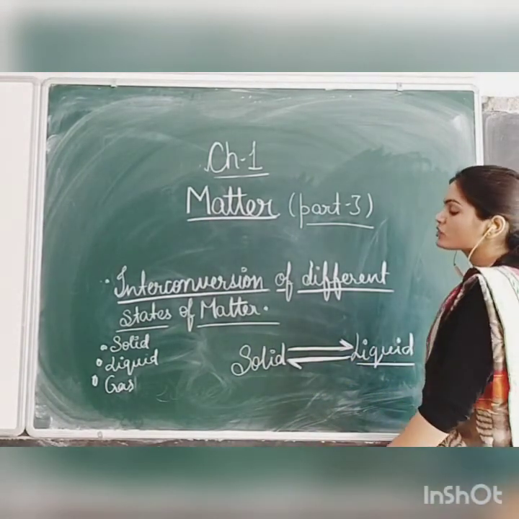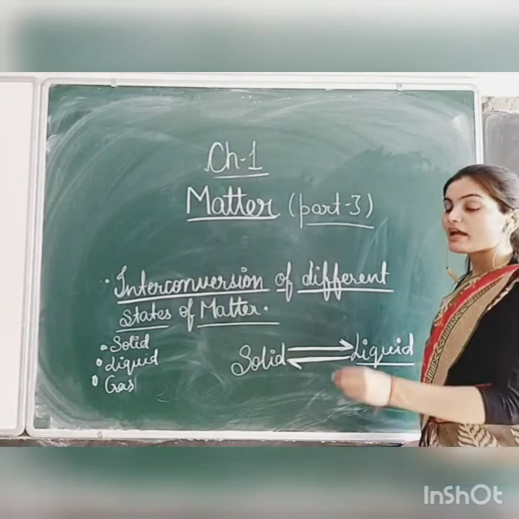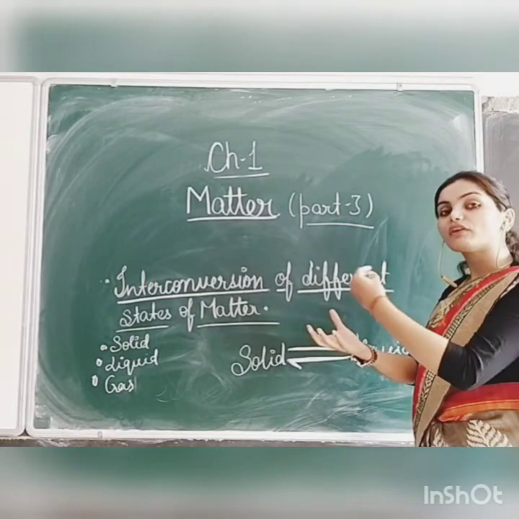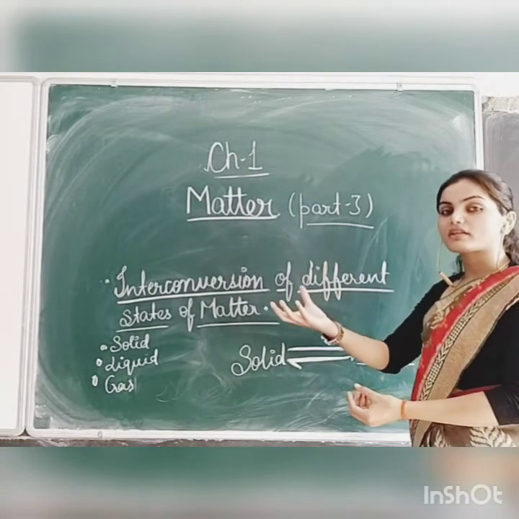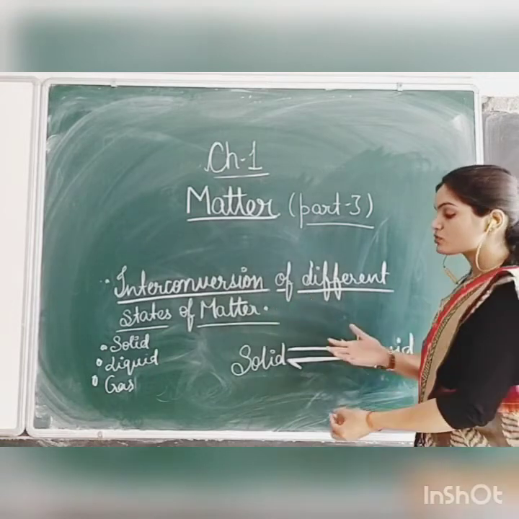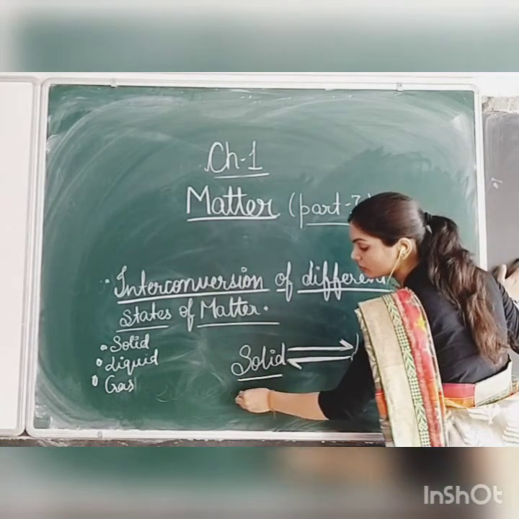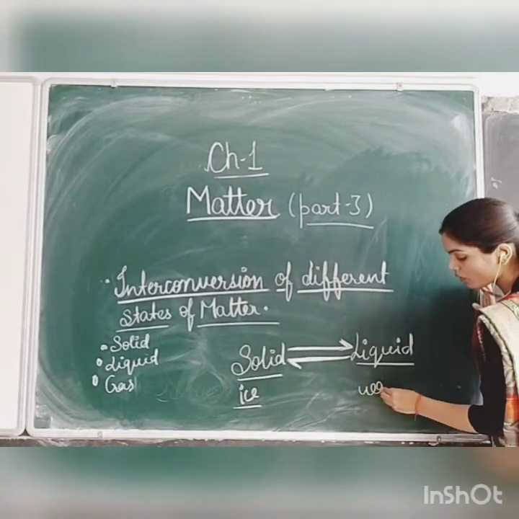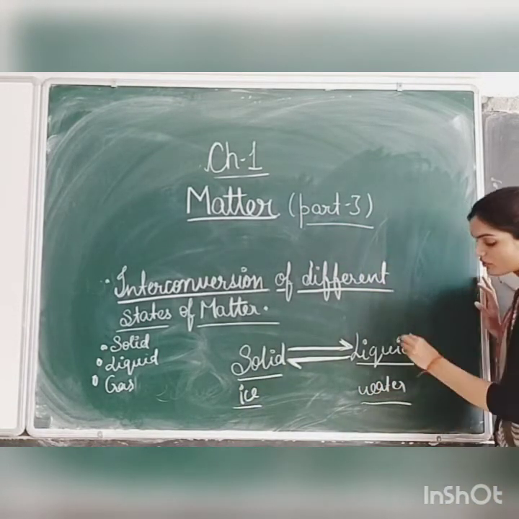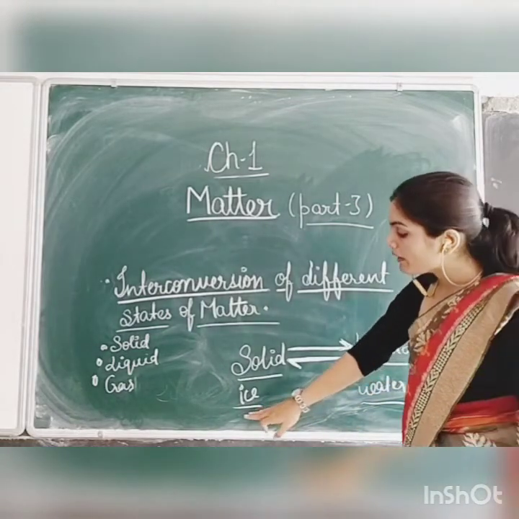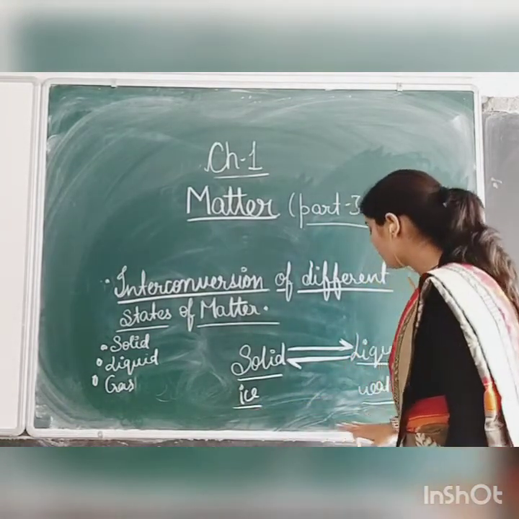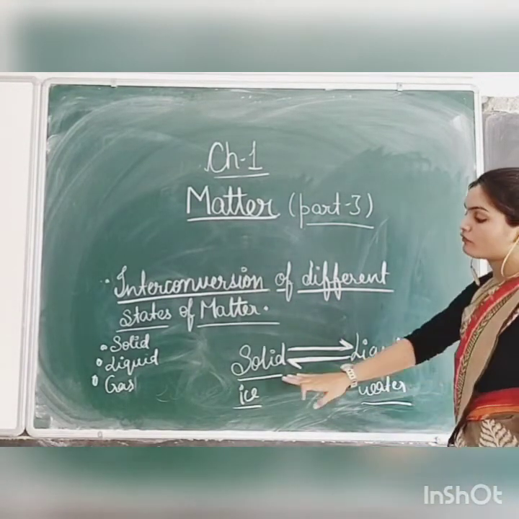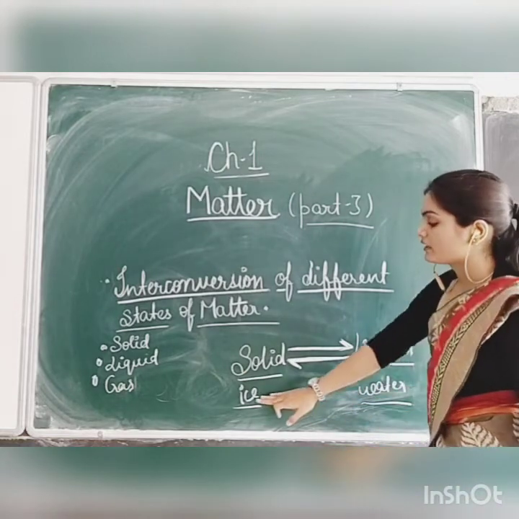So the first thing which we have to understand, students, is that when we take water and we freeze that water, it gets converted into ice. Ice means solid, liquid means water. Again, when you melt that ice, it gets converted into water. So when you are freezing the water, it gets converted into ice.